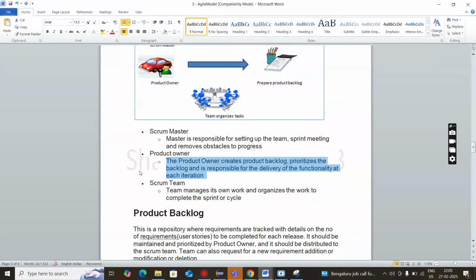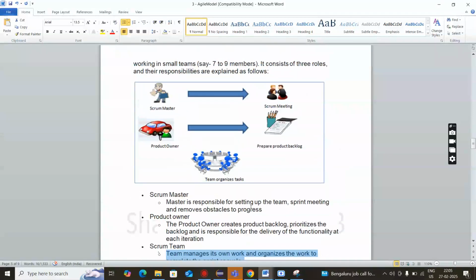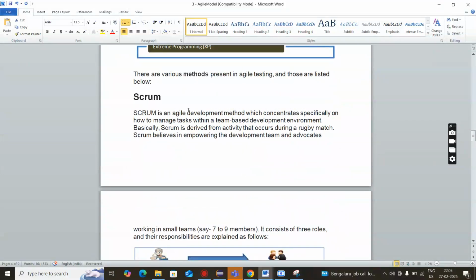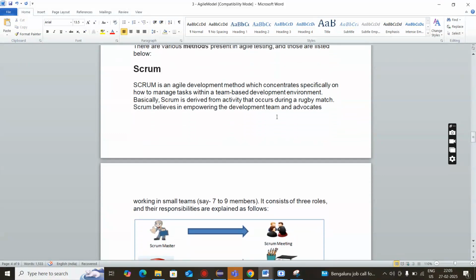Then we have a Scrum team. In the Scrum team, everyone comes, that is developer, tester, everyone comes under the Scrum team. That is what we call the Scrum team. So what is Scrum? Scrum concentrates especially on how to manage a task in a team-based environment. Means we have a team of 10, 20 people. So how to manage a task? That is what we call Scrum.